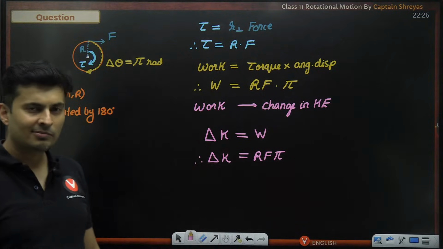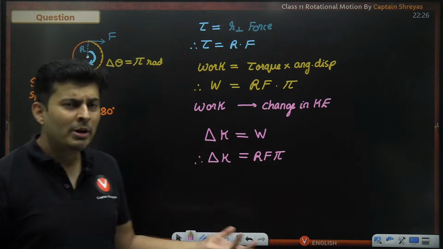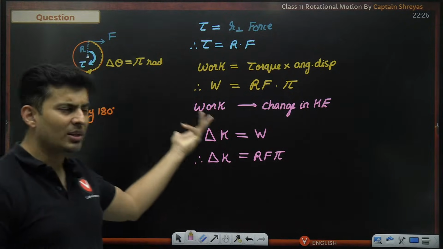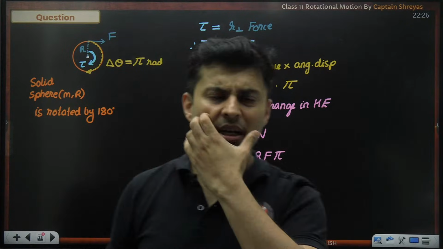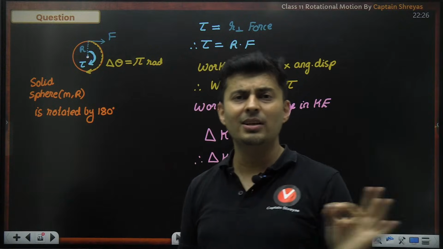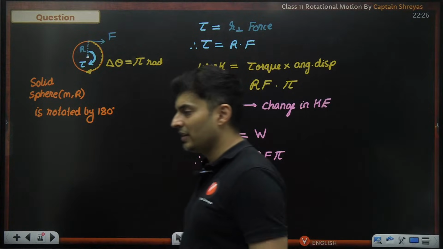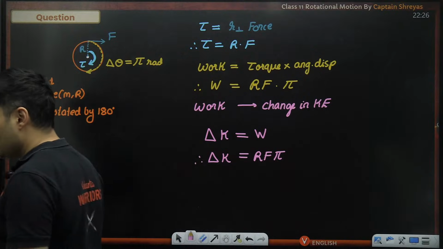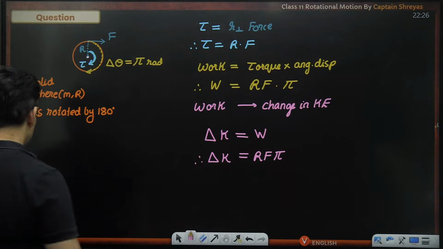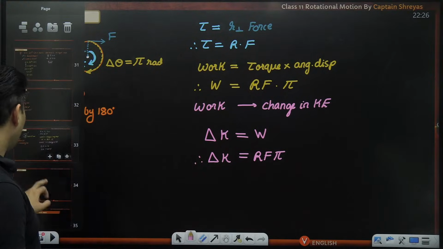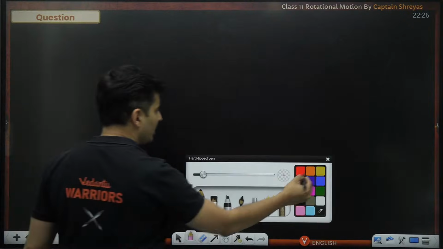Now, moment of inertia was not at all needed, but if it was needed for something else, we would have calculated it, and we know the formula is 2 by 5 mr square for a solid sphere. So we didn't need the moment of inertia in this particular case. Very simple. Okay, so this is how you can do it. Next question coming up on your screen.